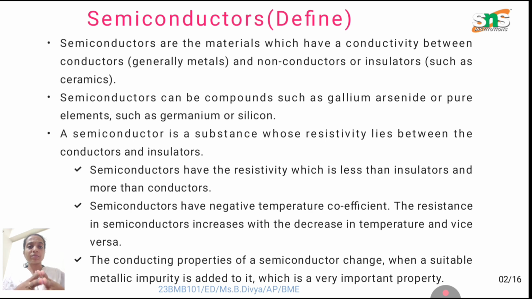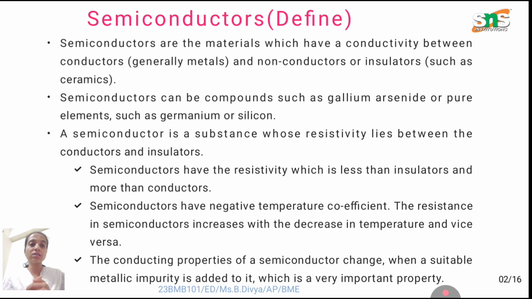Here is the material we are going to talk about. Semiconductors can be compounds such as gallium arsenide or pure elements such as germanium and silicon. Generally, we say that the semiconductor materials are germanium and silicon. They are also made up of gallium arsenide material.